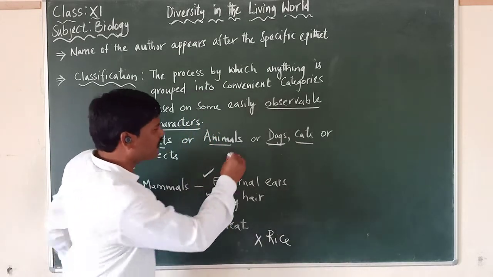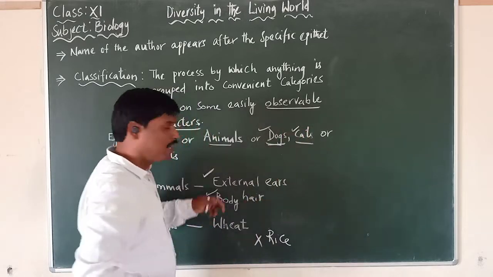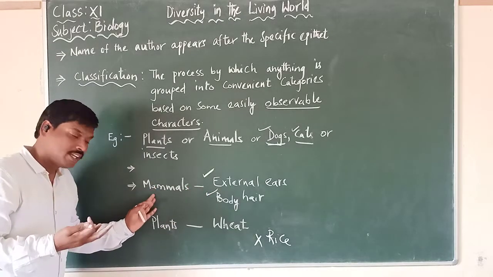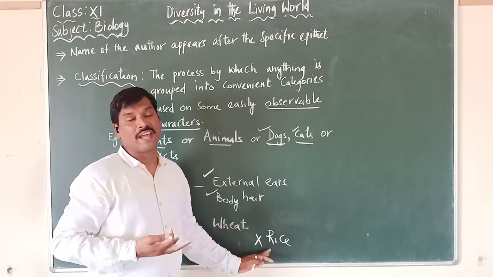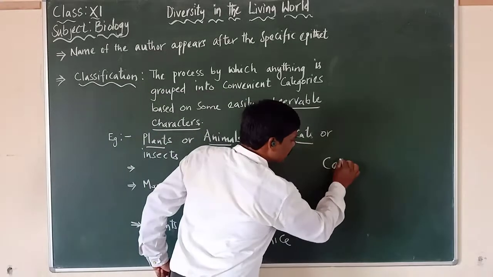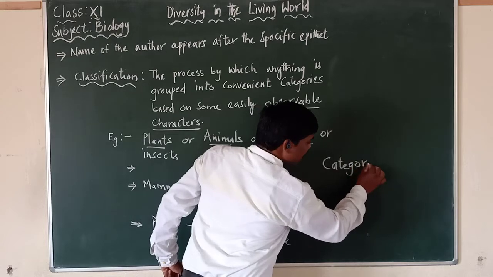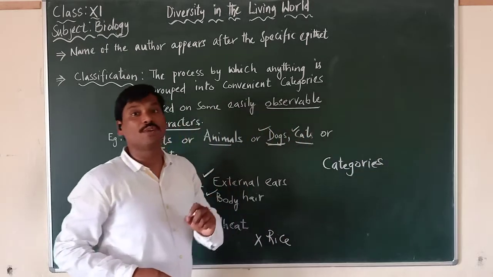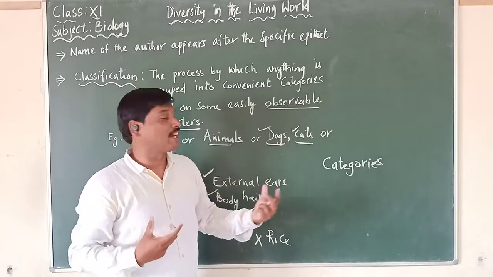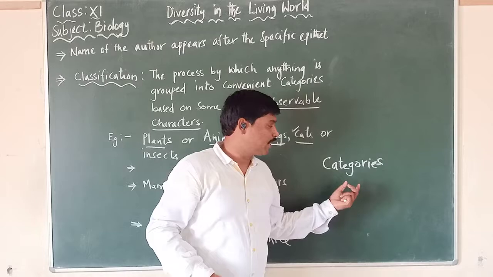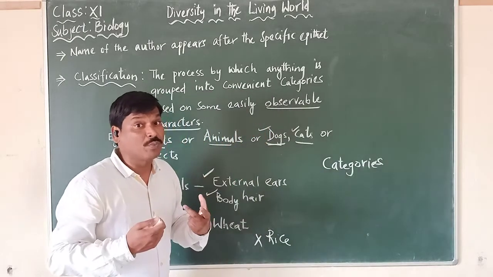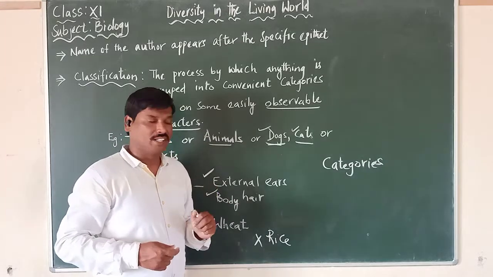So if you are looking at the dogs, the cats, the plants, the animals, the mammals, the wheat plants or rice plants, all these are convenient categories that we are using so that it is easy for us to understand. All these are convenient categories which make it easy to study all the living organisms.